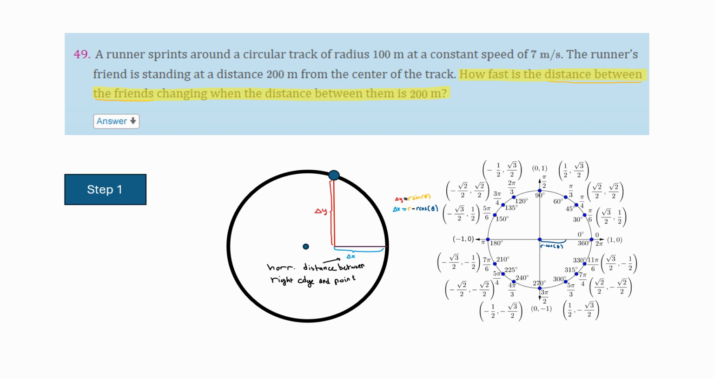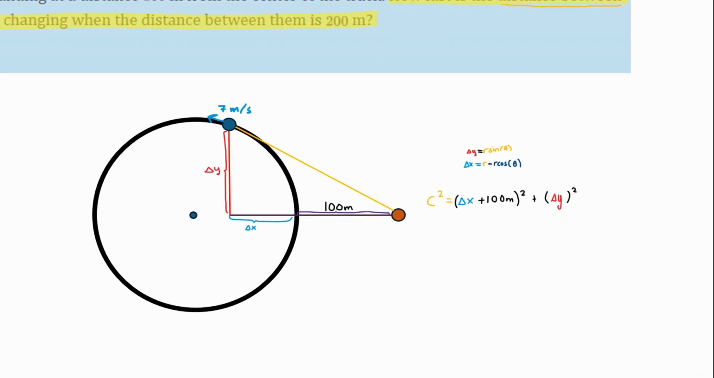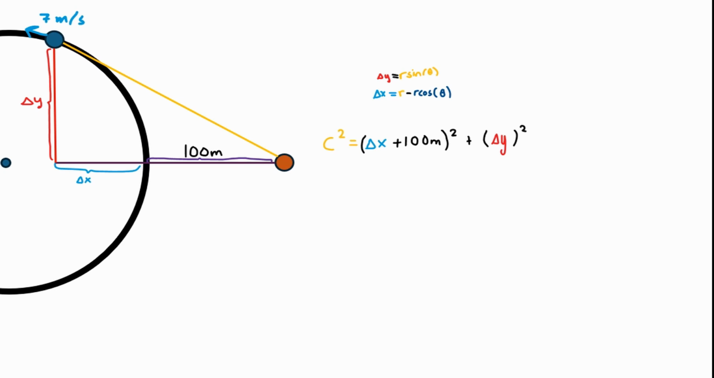In our case, where the circle has a radius of 100, we have to factor that in. So again, delta x is equal to r minus r cosine theta. So that's the tricky conceptual stuff done. Now we just have to solve based on what we know. Remember, we know delta x and we know delta y.